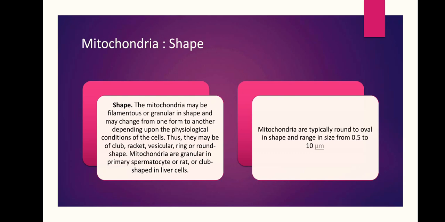What is the shape of the mitochondria? The shape of the mitochondria is not fixed. It may be filamentous or granular in shape and may change from one form to another depending upon the physiological conditions of the cell. Thus, they may be club shaped, racket shaped, vesicular, ring or rounded shape. Mitochondria are granular in primary spermatocyte or club shaped in liver cell, and they have a size range from 0.5 to 10 micrometer.